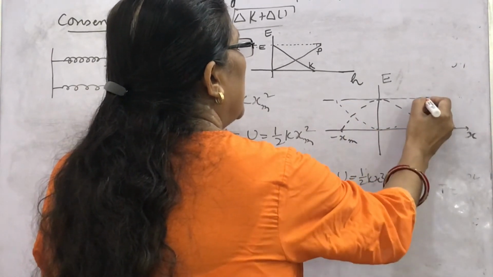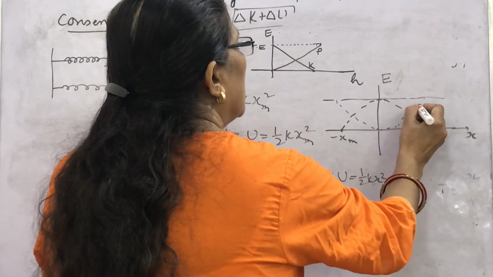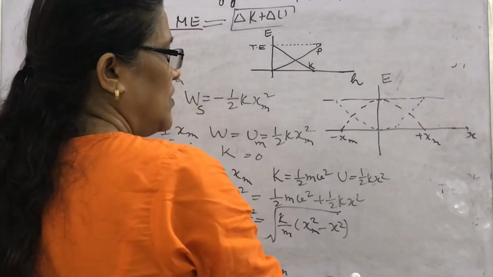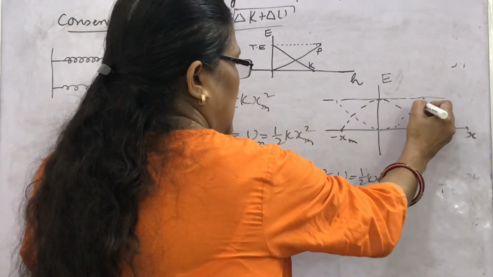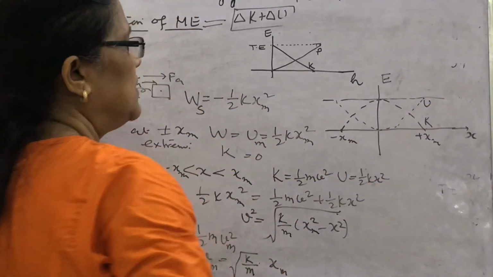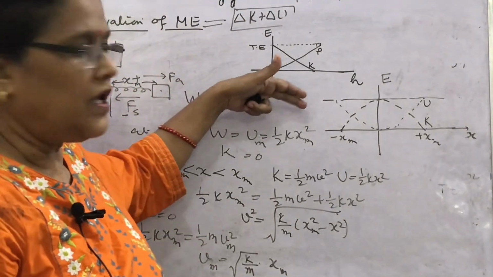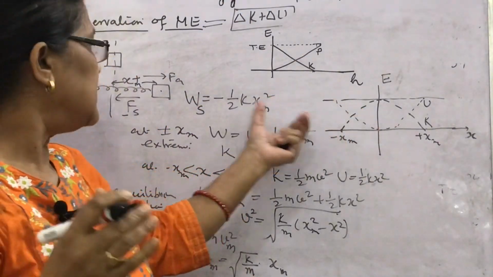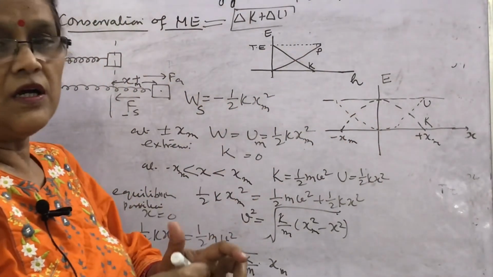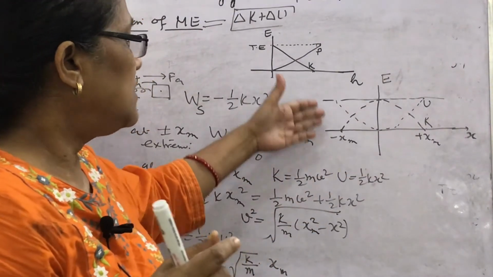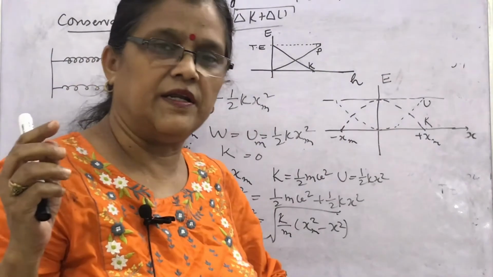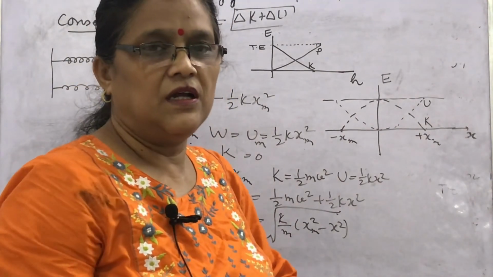You will find here this. So look, this is the kinetic energy and this is the potential energy. So in case of free fall and in case of a spring attached with the block, we have seen how the conservation of mechanical energy works and what the graphical expression for kinetic energy and potential energy is.